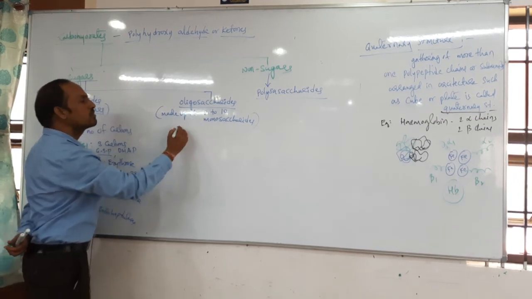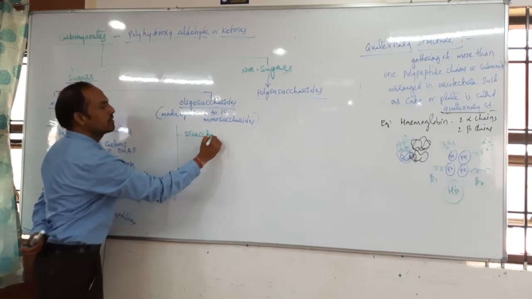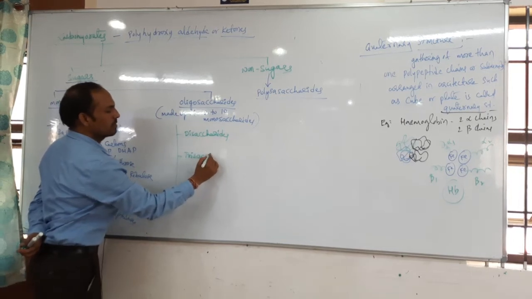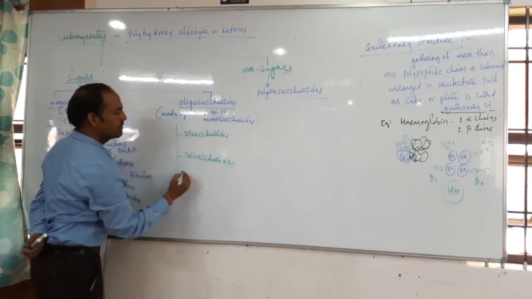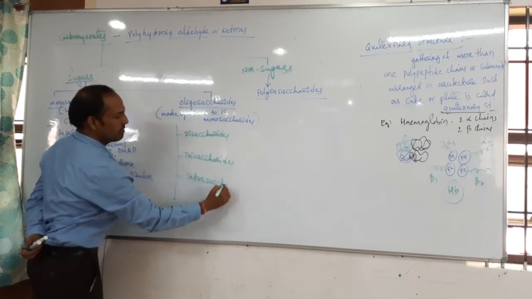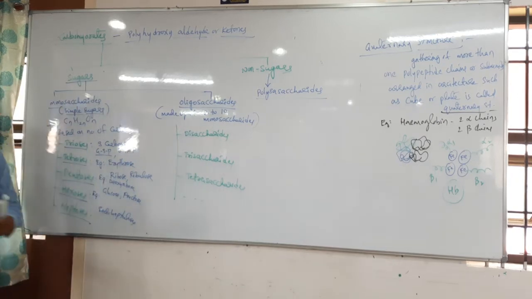And these oligosaccharides are again of different types: disaccharides, trisaccharides, tetrasaccharides, pentasaccharides. What is meant by disaccharide, students?